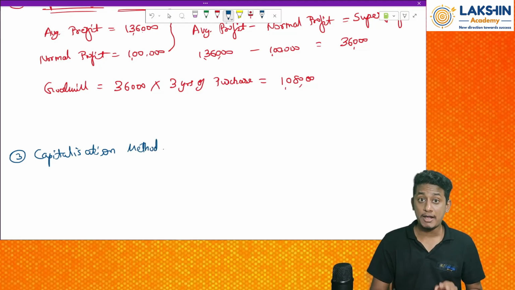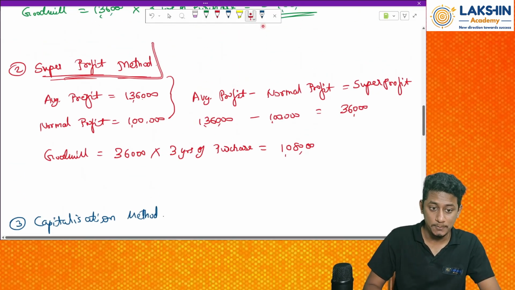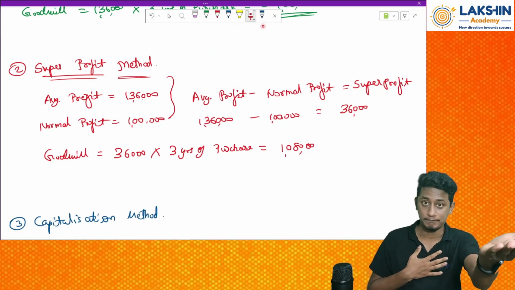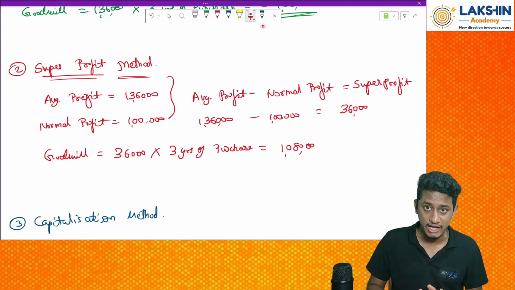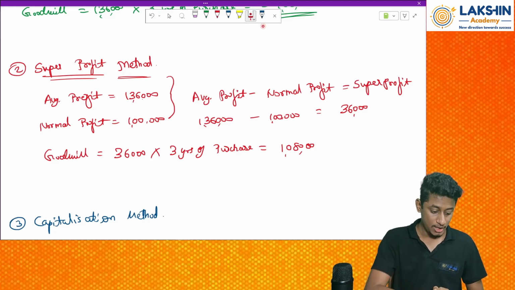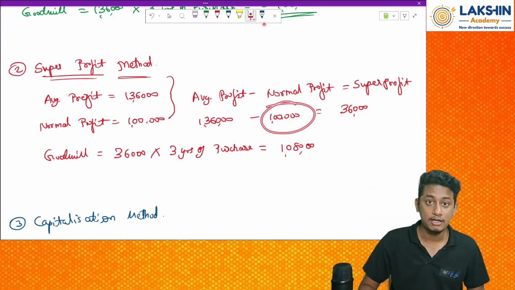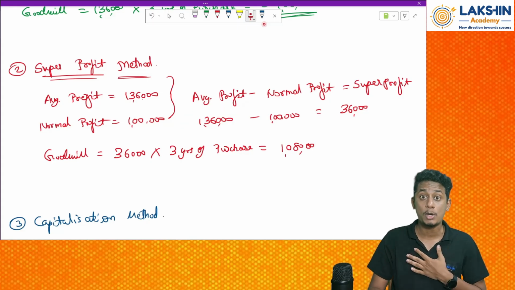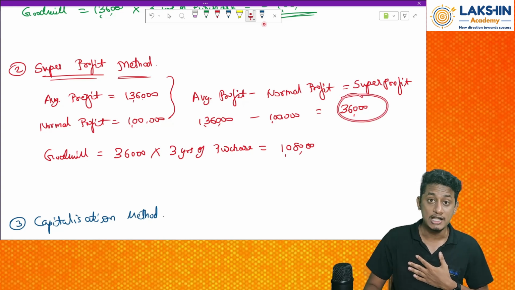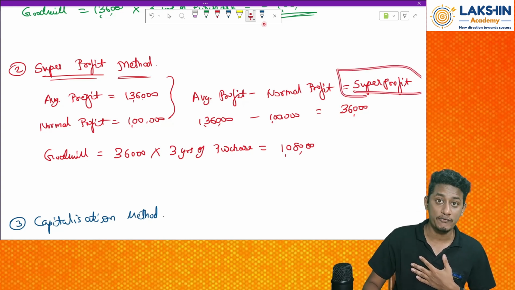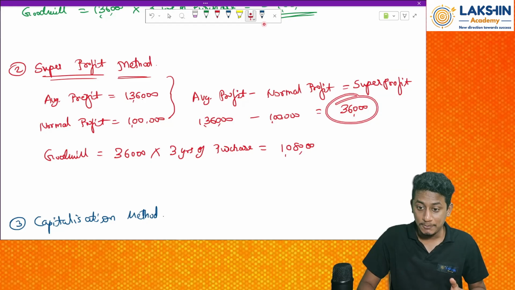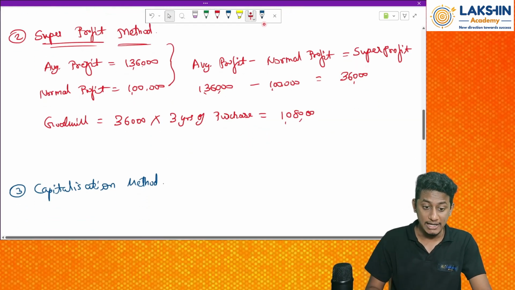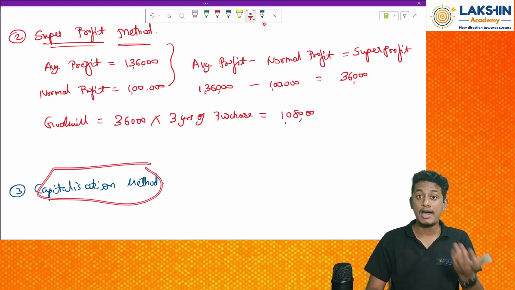Now in this I will compare what? In the second method, the super profit method, what did I compare? I compared my profit with industry profit, the industries of the same nature. Industry standard was rupees 1 lakh, but my average profit was rupees 1,36,000. That means I am earning more profits, more by rupees 36,000, which is called super profit. If I multiply that with 3 years of purchase, I get my goodwill value. Okay. Now in the capitalization method, just like before, we will compare the capitals.